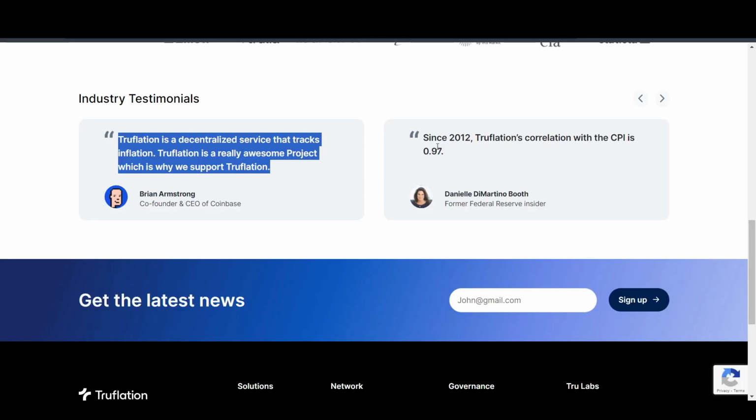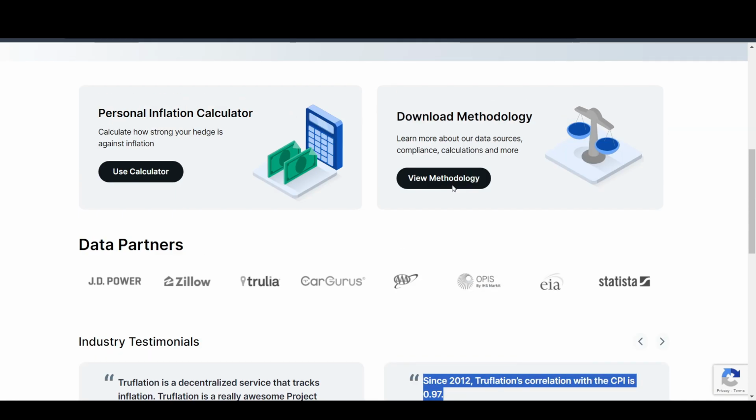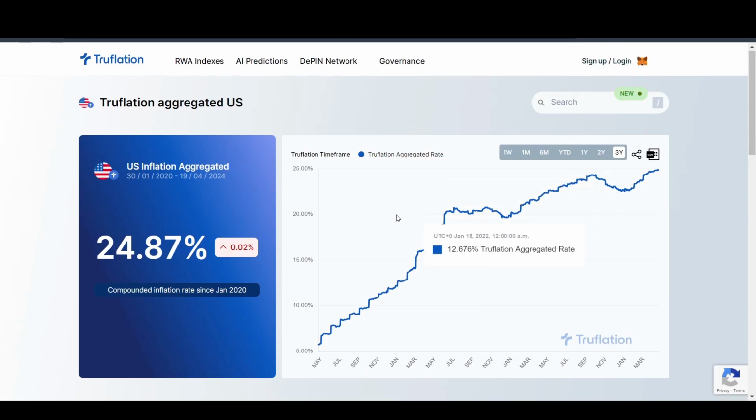Another thing we have is that the correlation of Truflation CPI is 0.97, which is pretty high if you look at it. So that is pretty good for them. So these were the key highlights of Truflation.